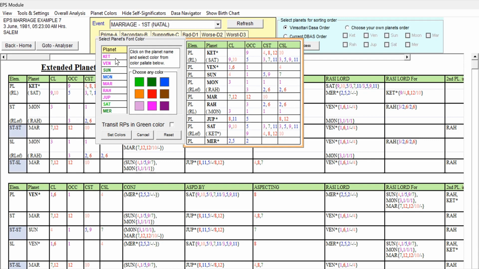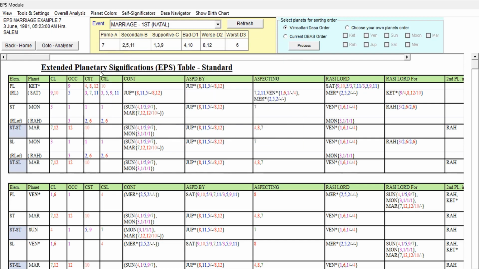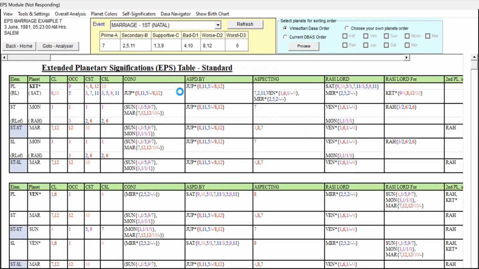And what else? I think we have given all the colors. Let us set the colors and go to the home page and check the destiny. For the destiny, what do we have to check? We have to check the 7th rulers, that is especially the 7th lord and the 7th cuspal sublord.